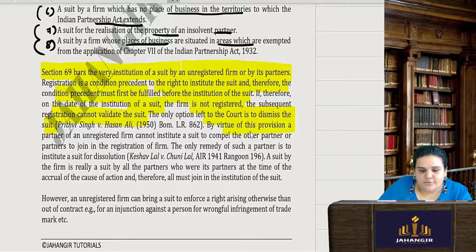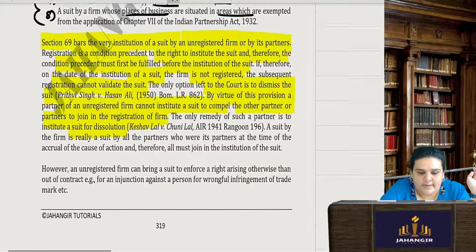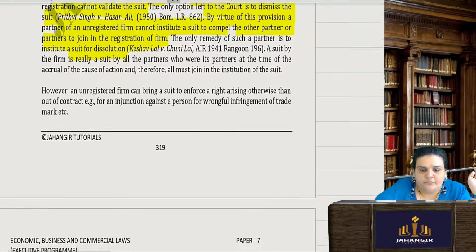By virtue of this provision, a partner of an unregistered firm cannot institute a suit to compel the other partner or partners to join the registration of the firm. The only remedy available to such a partner is to institute a suit of dissolution, in that the court will help you. However, an unregistered firm can bring a suit to enforce a right arising otherwise than out of the contract.